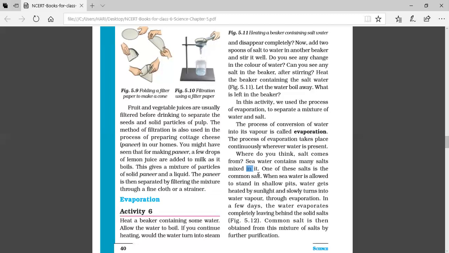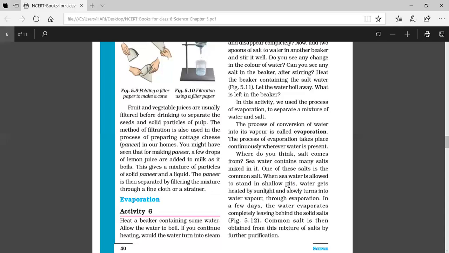So, this seawater will be allowed to stand in the shallow pits that are made near the seashore. And this water will remain in the pits, and because of the heat of the sun, slowly the water will be evaporated and the salt will remain in the pits or the salt pans.